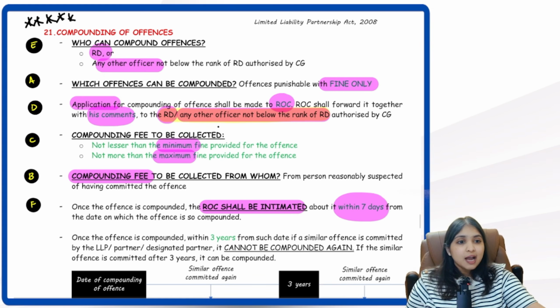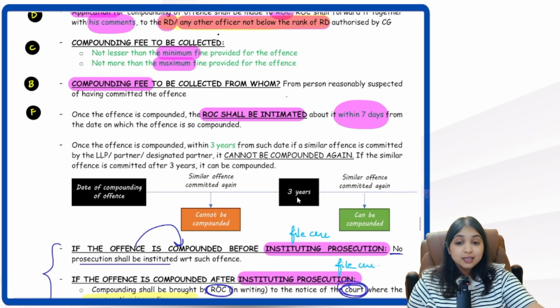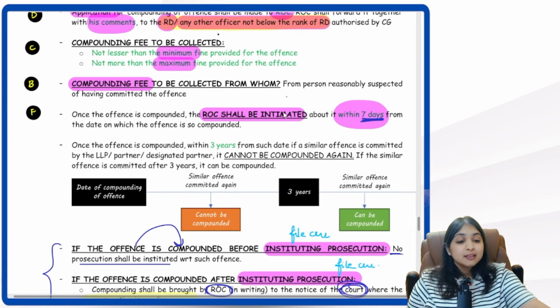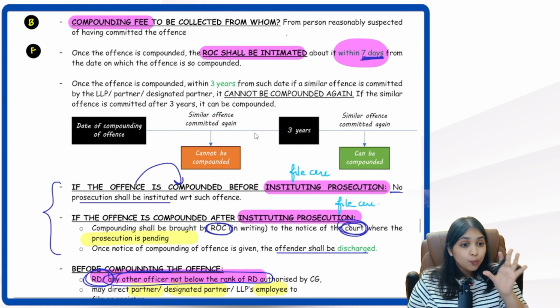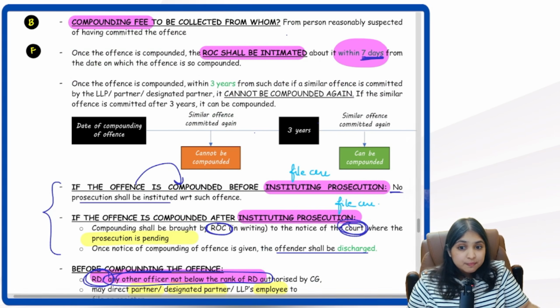Alright, then after that, tell me the next point we learned. Once the compounding is done, we have to inform ROC within how much time? Remember, within 7 days we have to inform ROC about it. Okay, then once this compounding is done, what's the limitation period? Limitation period is 3 years.